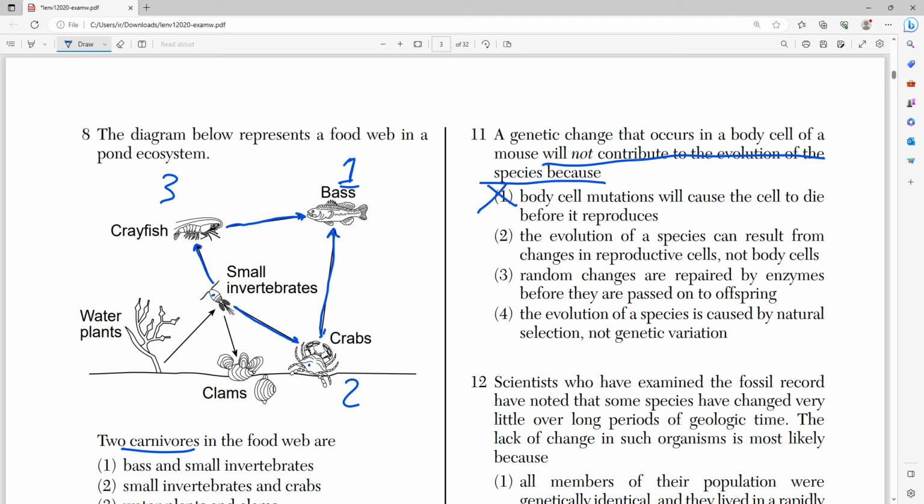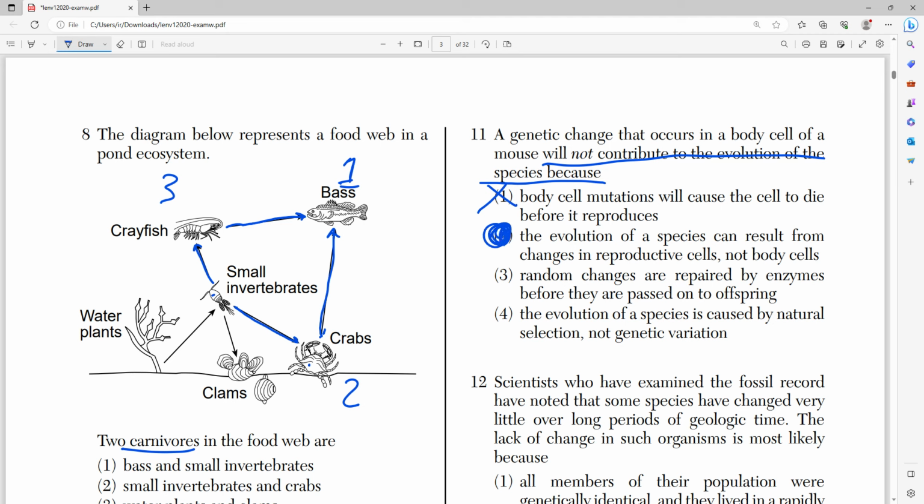Not always. Not all mutations immediately lead to cell death. Some stay with the cell forever, right? Think about cancer. That's a mutation, and that cell keeps growing and growing and growing. So think about that, right? That's not always true. Number 2 says the evolution of a species can result from changes in reproductive cells, not body cells. This is the correct answer, right?